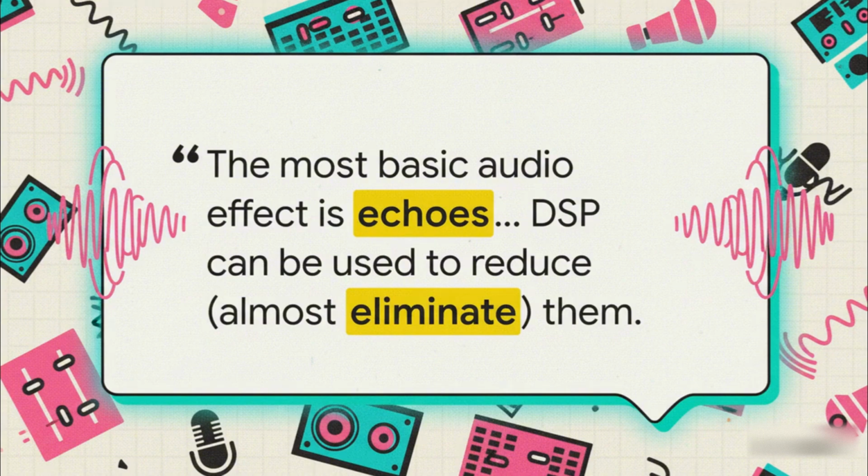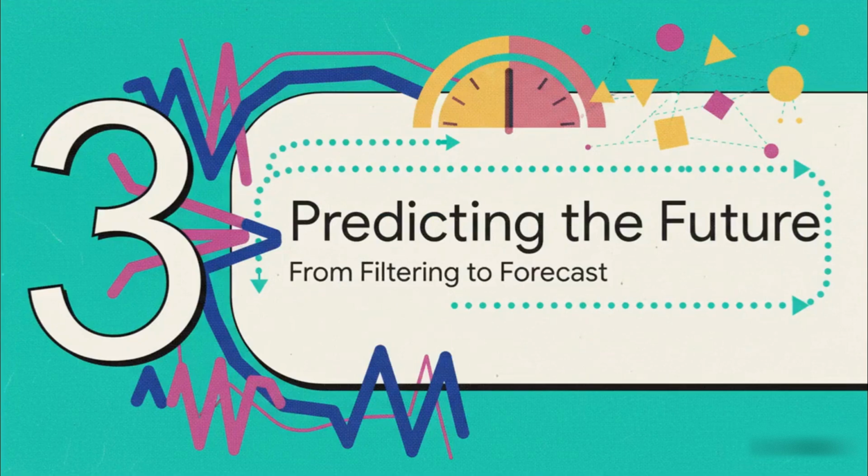By understanding the statistics of noise and designing the right filter, we can get rid of that annoying hiss from an old recording. Or, as a quote from our source material, Random Processes in Digital Signal Processing, points out, we can even build systems to get rid of echoes. Okay, cleaning up noise is cool. It's super useful, but what if we could do something even wilder?